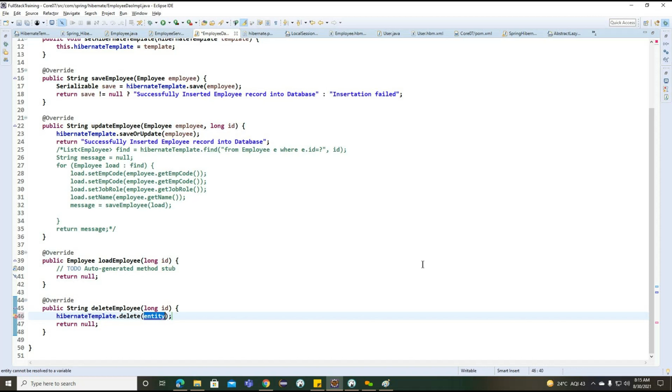The lazy session we'll see, because we need to write some more code here, because Hibernate template is giving a lazy initialization. So we'll work with the session factory to resolve this particular lazy initialization here. Other than this, any queries here? Sorry.